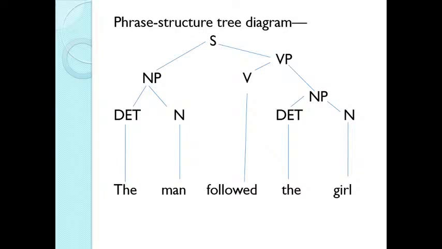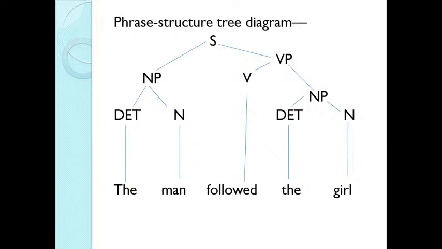Here is a phrase structure tree diagram. I'm sure that you are familiar with this diagram. We have the sentence, which consists of an NP, that is noun phrase, and a verb phrase. And the noun phrase consists of a determiner and a noun, the man. And the verb phrase consists of a verb and an NP. The NP has two elements, determiner and a noun. And you have got the sentence, the man followed the girl.